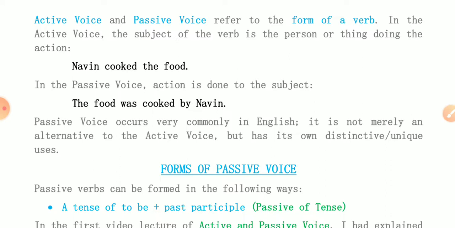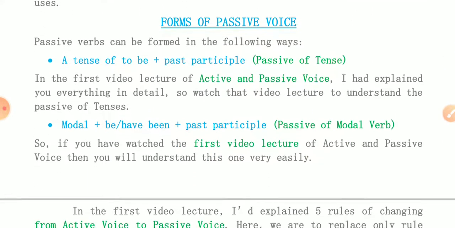Now why should we study active or passive voice? Because one thing can be told in two ways in any language. That's why we use active and passive voice to express our views. Passive voice occurs very commonly in English. It is not merely an alternative to the active voice, but has its own distinctive or unique uses. So let's see some uses here.